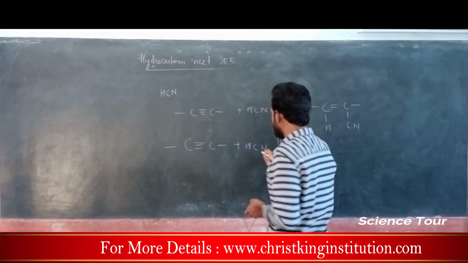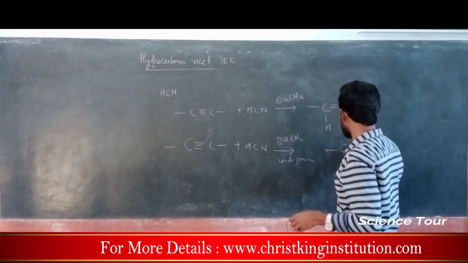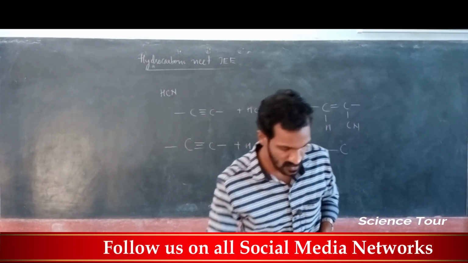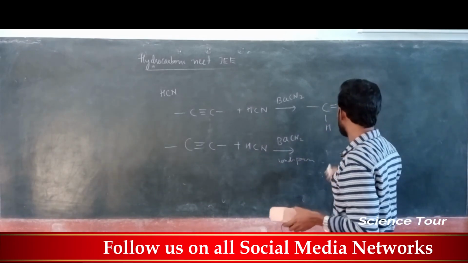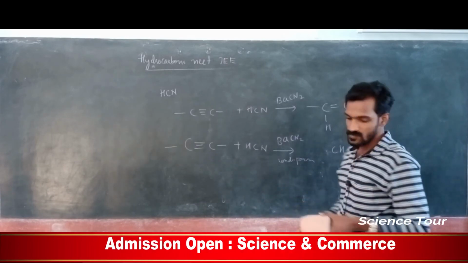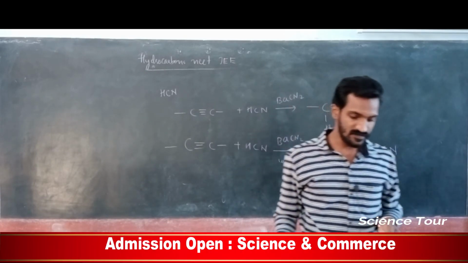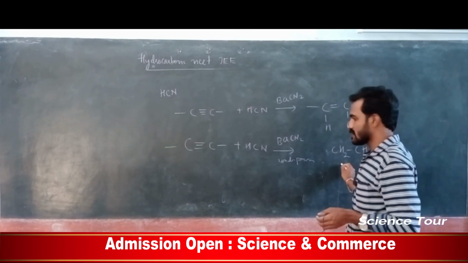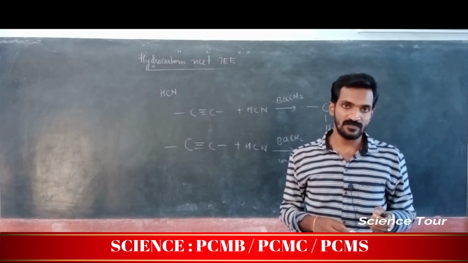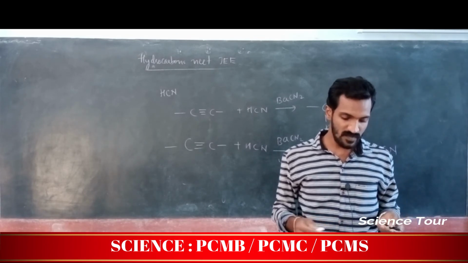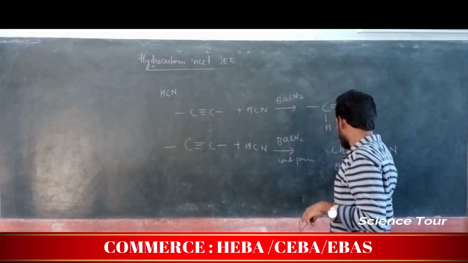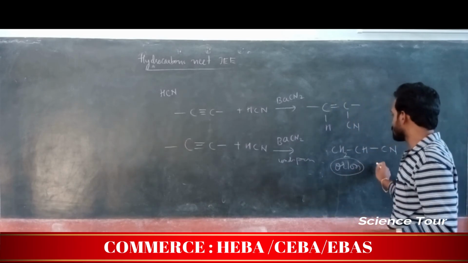It gives CH2 double bond CH CN, which is called acrylonitrile, or Orlon. Orlon is a synthetic fiber.